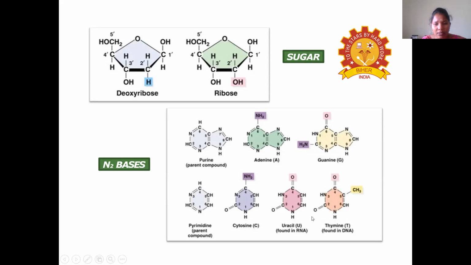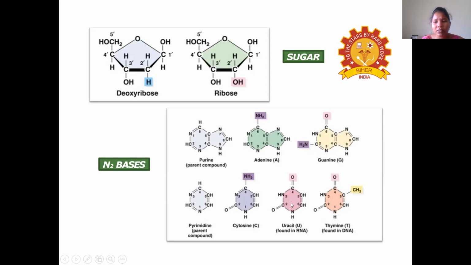In uracil, in the second position, similarly, a keto group is there. Here also in the fourth position, instead of the amino group, a double bond O is there. Then coming to thymine, this is the structure of thymine.